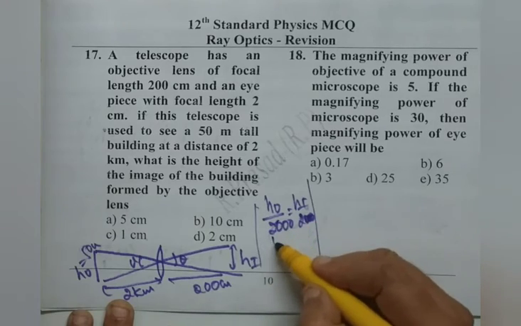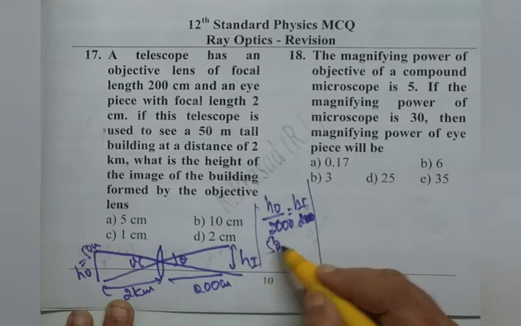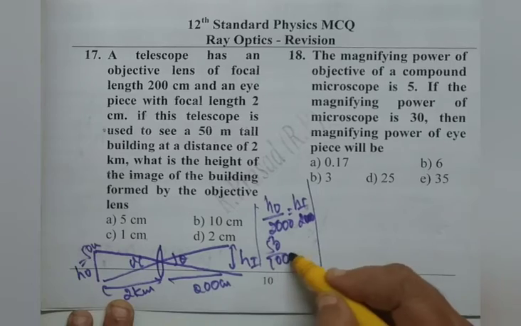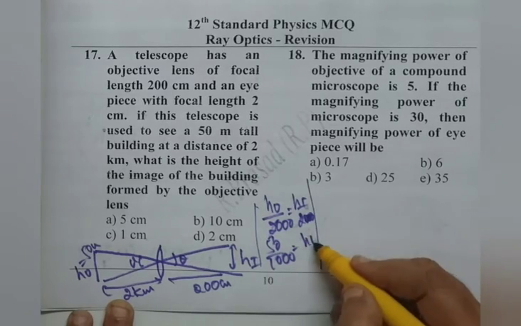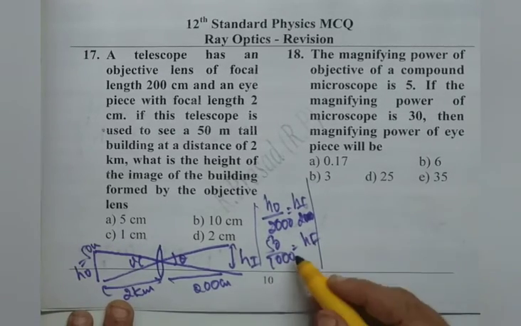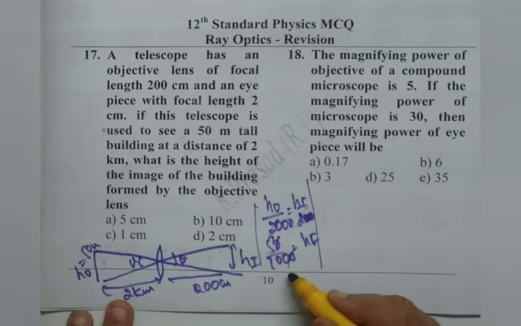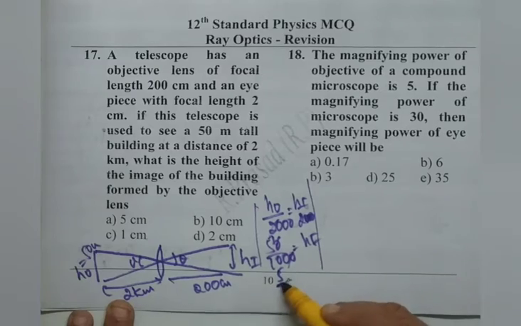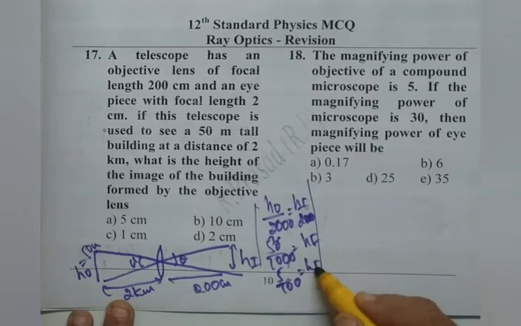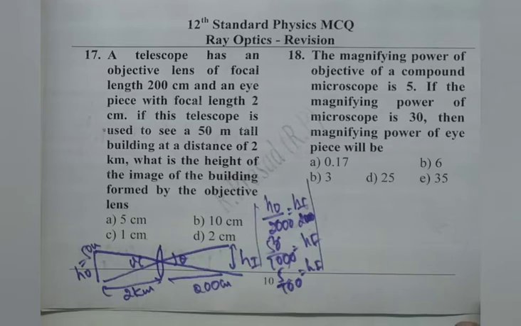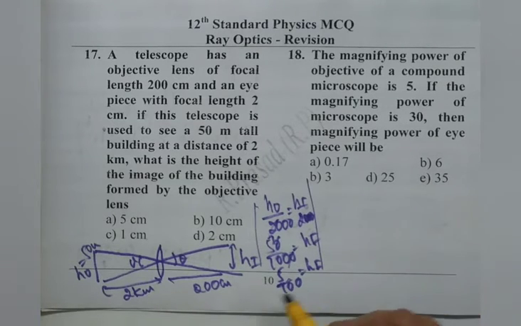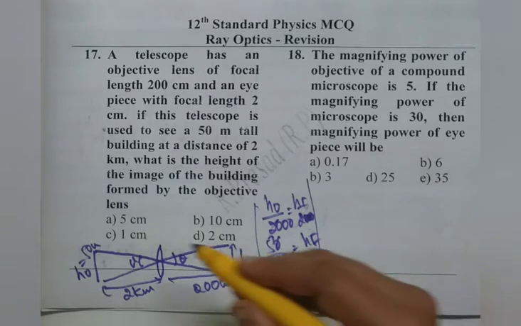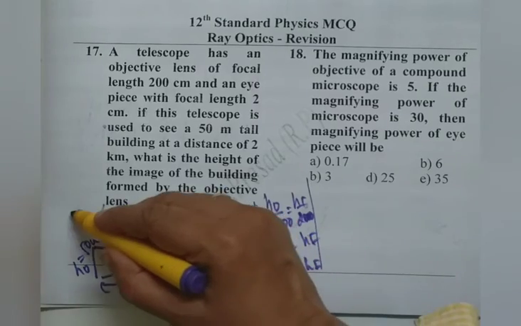HO is 50, so 50 by 1000 is HI. 50 by 1000 or 5 by 100 is HI. We have written it in meters, 5 by 100 in meters. So 5 centimeter is the answer. So option A is right.